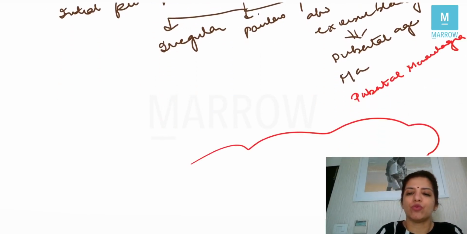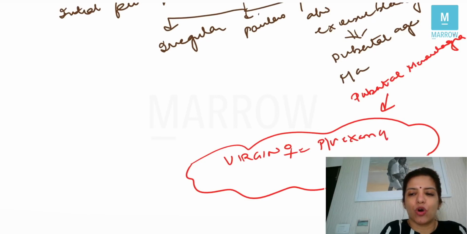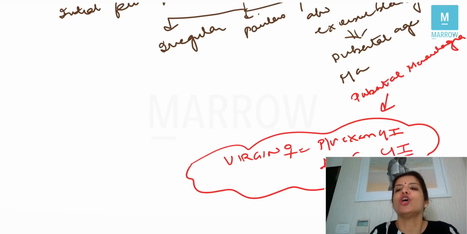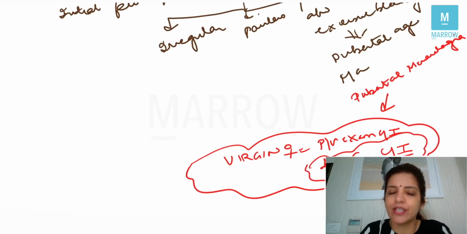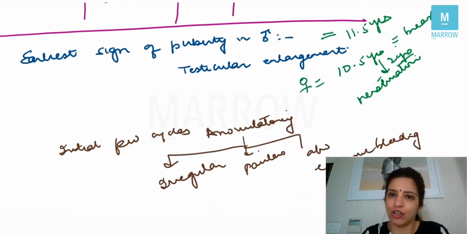About puberty menorrhagia, you have to remember that in virgin females, per-vaginal examination is contraindicated. And obviously, if per-vaginal examination is contraindicated, then dilatation and curettage will also be contraindicated. So if they ask you management of puberty menorrhagia is all except, the answer will always be dilatation and curettage, right? So this is what you have to remember about puberty in females as well as males. In males, there is just one thing, that the first sign of puberty in males is testicular enlargement, right?